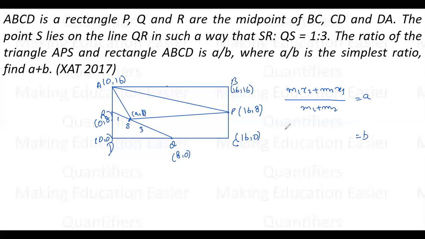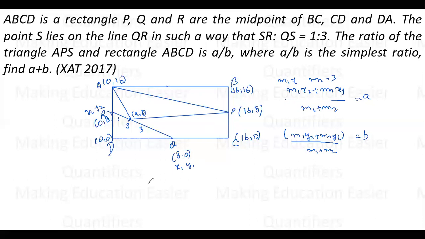The point B would be (m1 y2 plus m2 y1) upon (m1 plus m2), where A is representing the x coordinate, B is representing the y coordinate. Now, let's say this is x1, y1, x2 and y2. Let me apply the ratio. m1 is 1, m2 is 3.